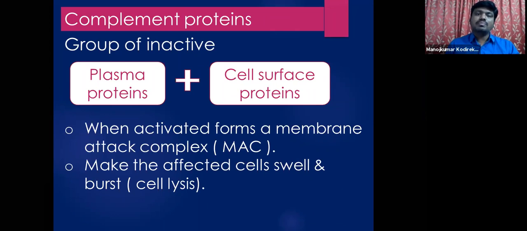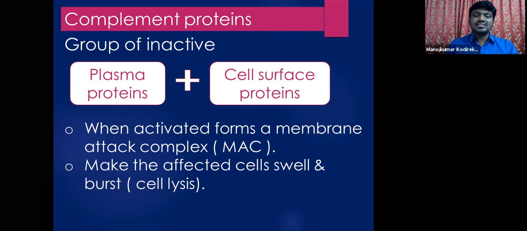So what do these complement proteins do when they are activated? Simply, they attack the infected cells, the affected cells, either virally infected cells or any kind of infection occurring to the cells. All such infected cells are attacked by this complex, and they make pores and enter into the affected cells. After entering, they release certain enzymes which are responsible for the swelling and bursting of the cells, which is simply called cell lysis.